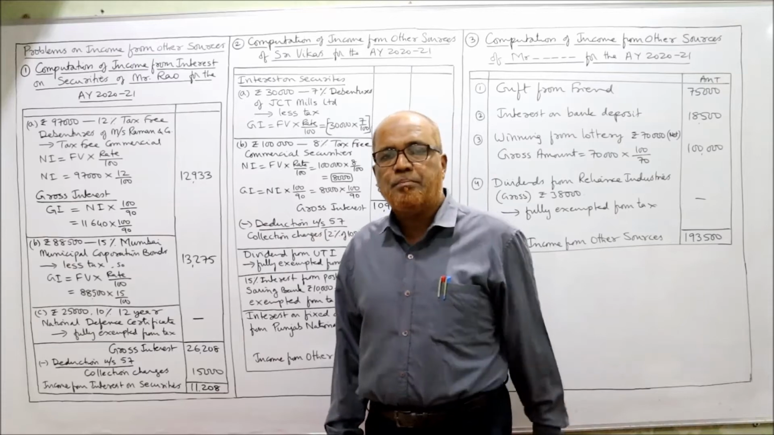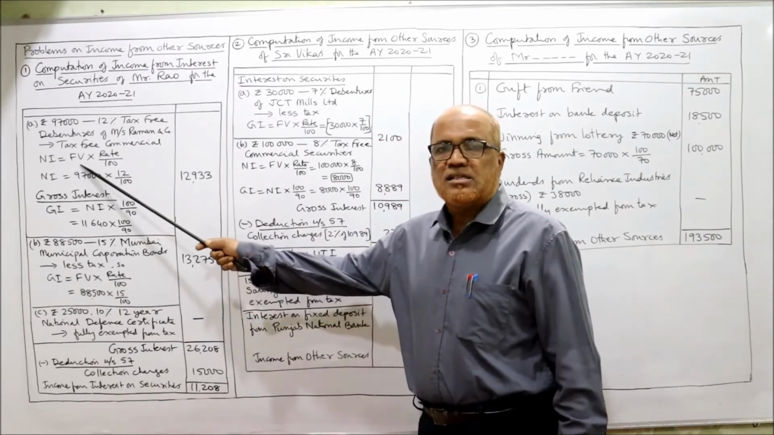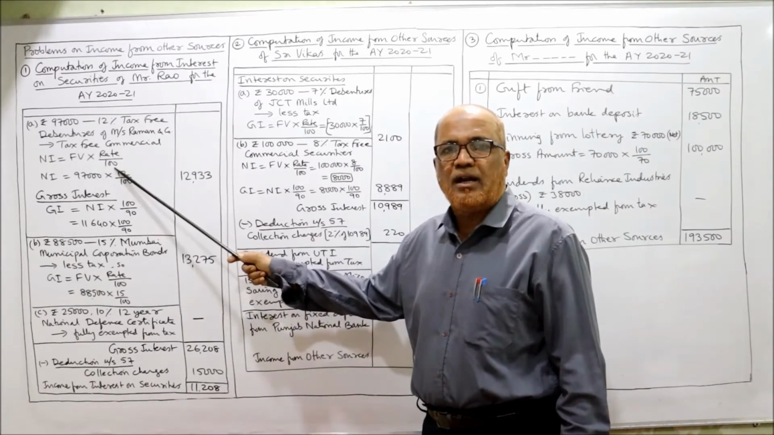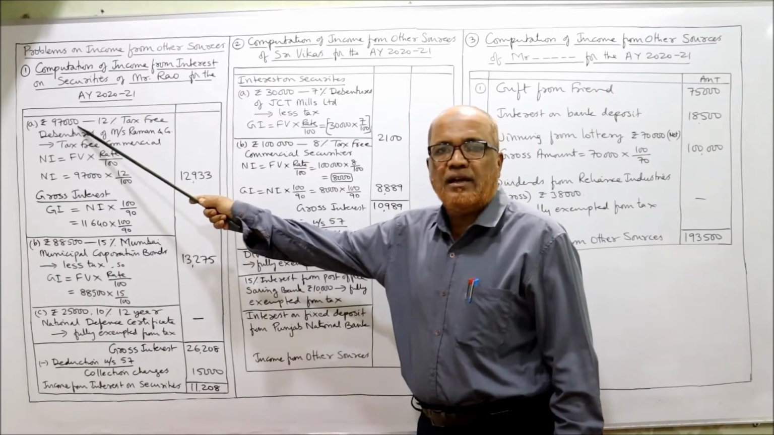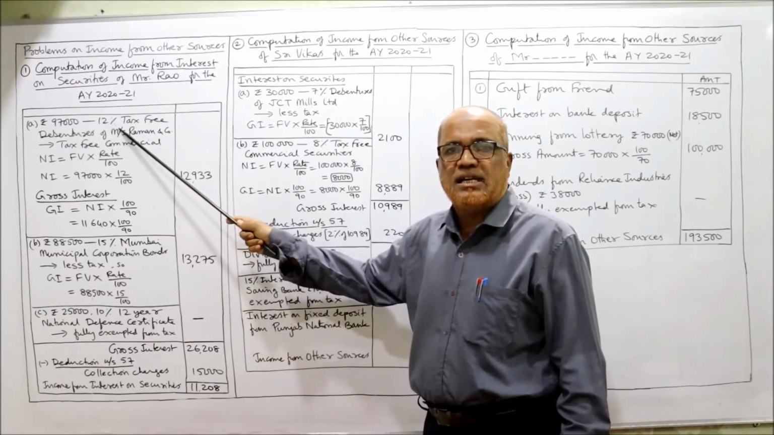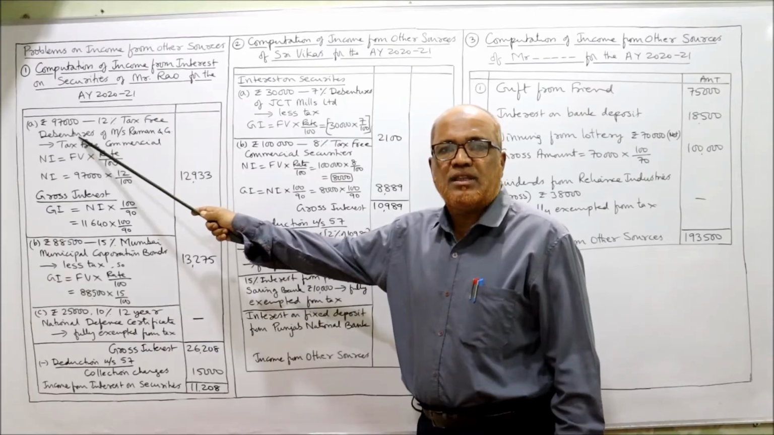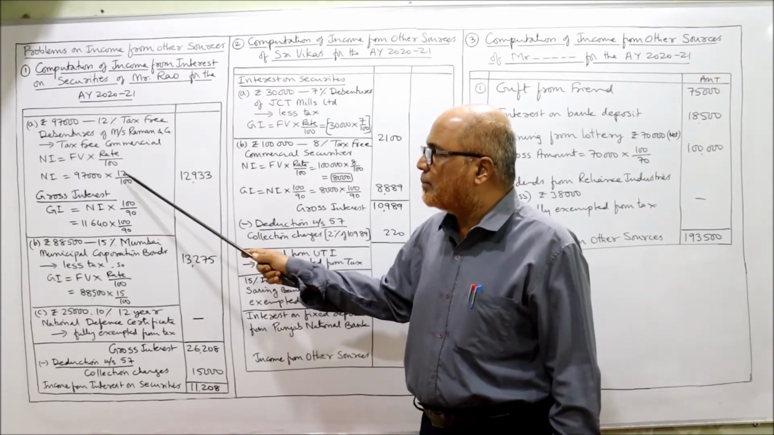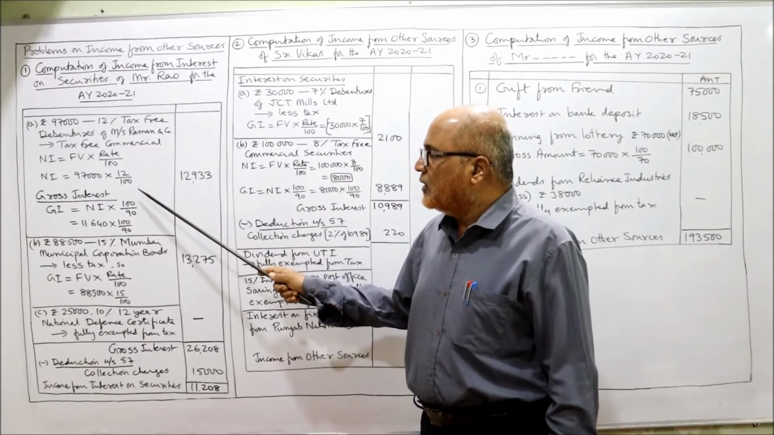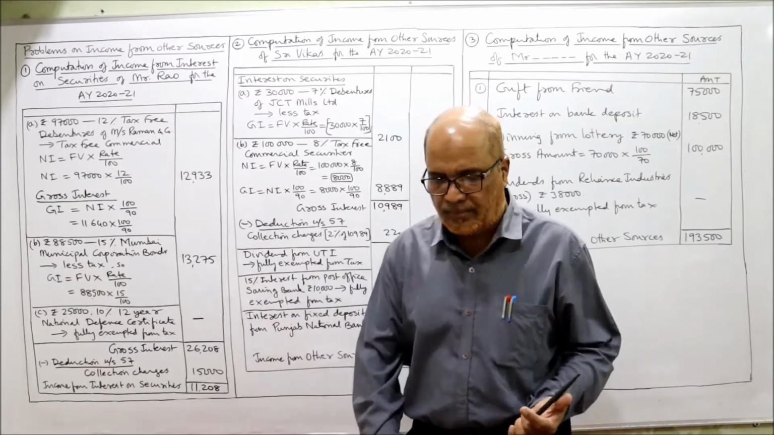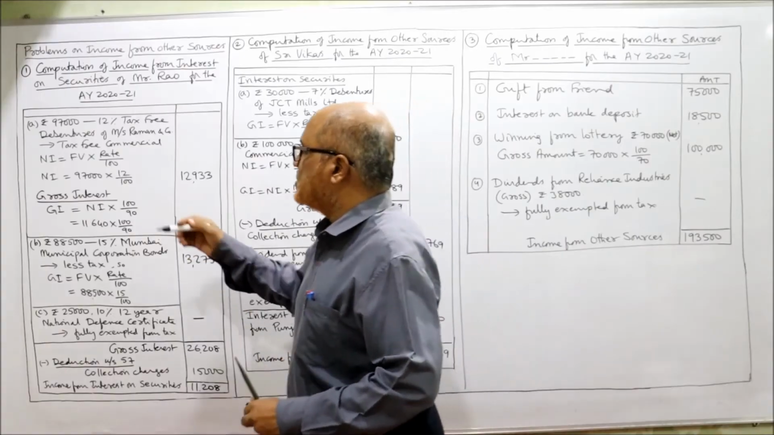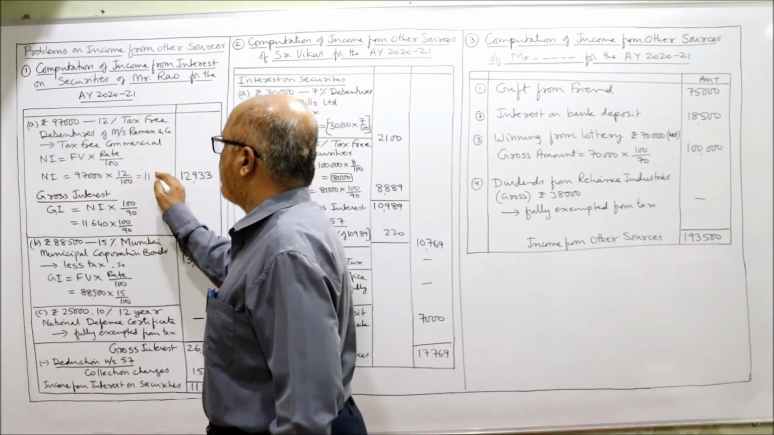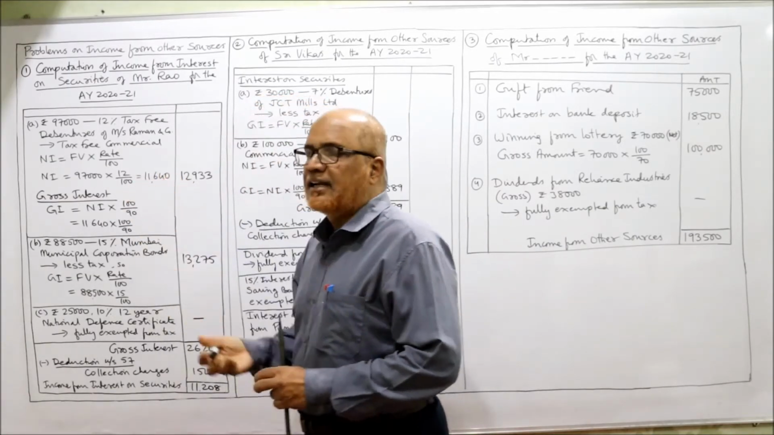The first step, net interest. So net interest is equal to face value into rate by 100. What is the face value? 97,000. What is the interest rate? 12%. So 97,000 into 12 by 100. You will get 11,640. This is the net interest.